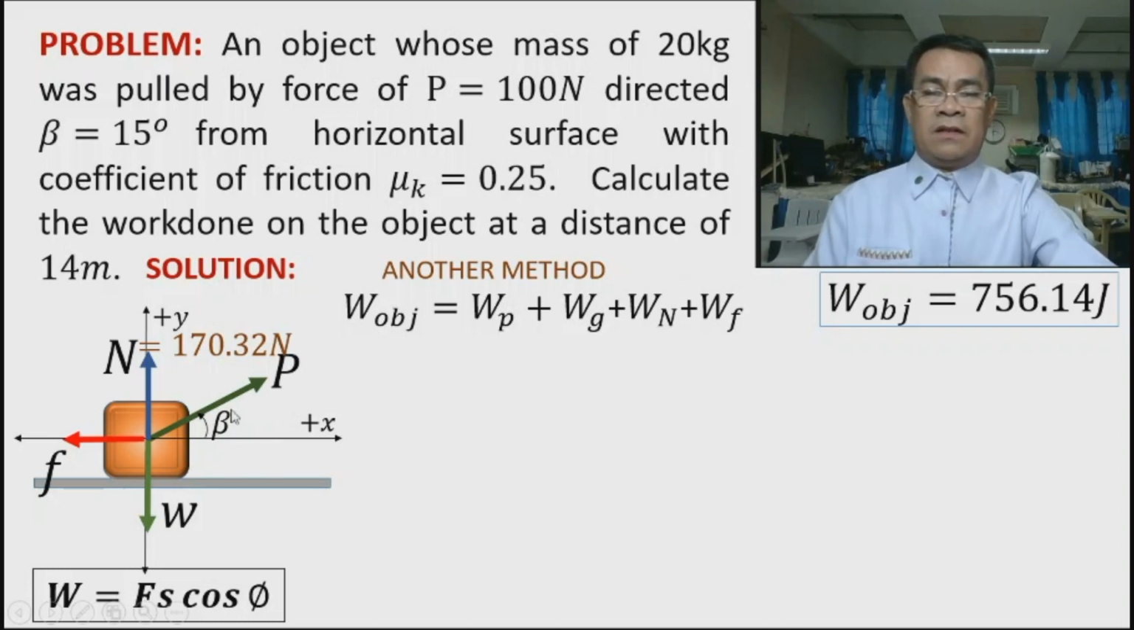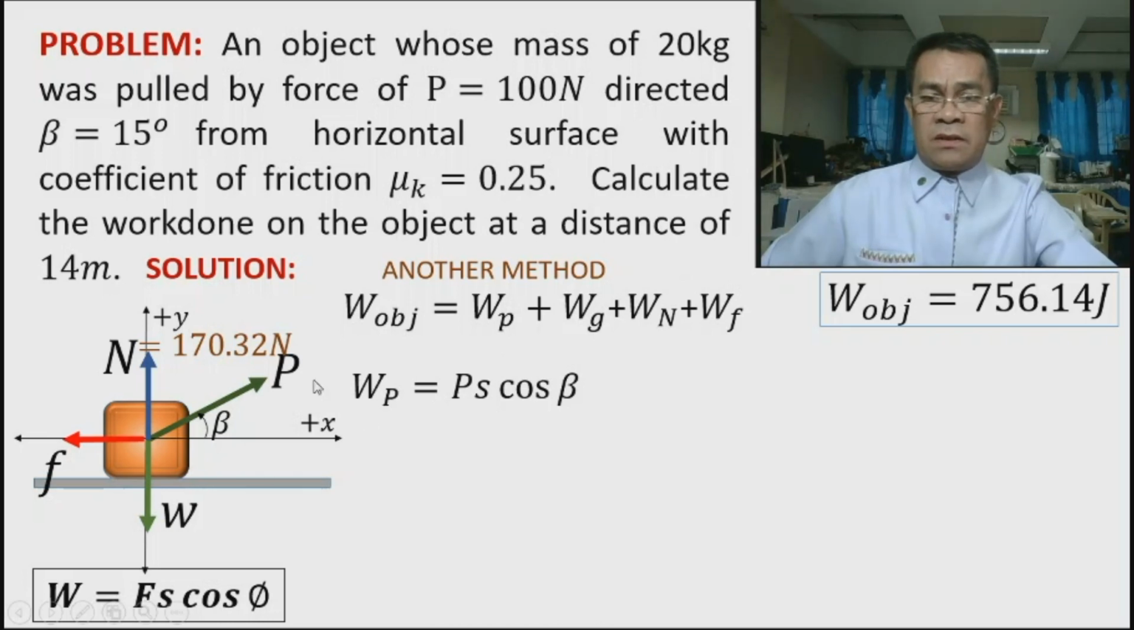Okay, in our previous slide, we need the work done by P, work done by gravity, work done by normal, and work done by friction. WG means work done by gravity, and it should be the work done by the weight. WN means the work done by the normal, and WF means the work done by friction. So therefore, we will calculate each of these work done.